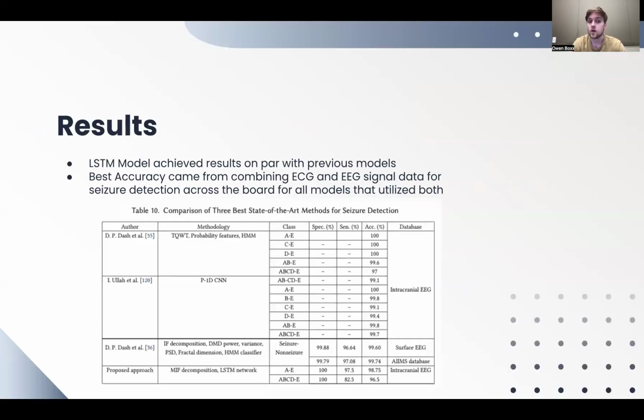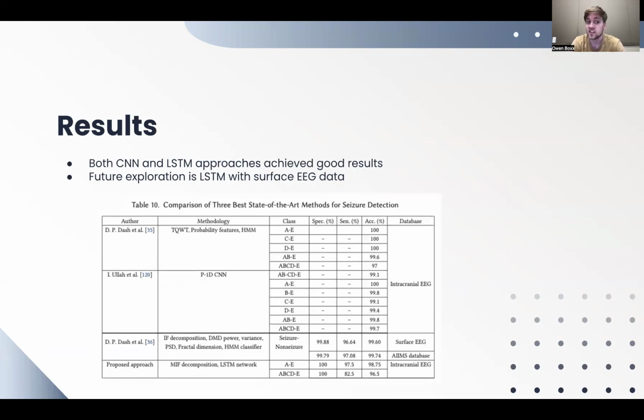So the LSTM model achieved results from their findings that were on par with all the previous models. It held up. And the best accuracy came from combining ECG and EEG data for seizure detection across the board for all models that utilized it. So using both brain and heart data while analyzing created better results every single time. Both CNN and LSTM approaches achieved good results. They were the best.